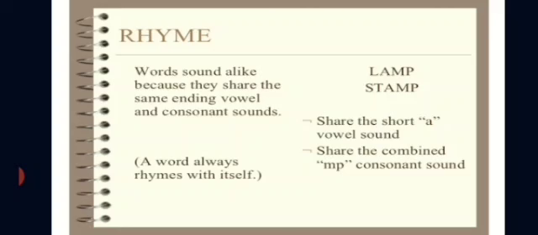Then you will be very familiar with the next one, that is rhyme. Rhyming words, all you know. Words that sound alike are known as rhyming words. For example, lamp, stamp. We have them in our poem also, and so many rhyming words are there. And based on that only, we give the rhyming scheme. So you can see here.